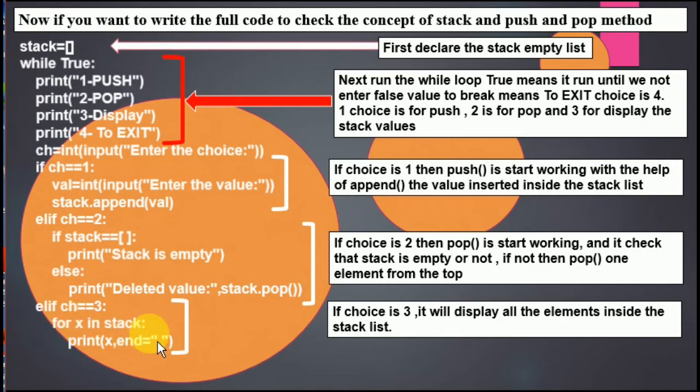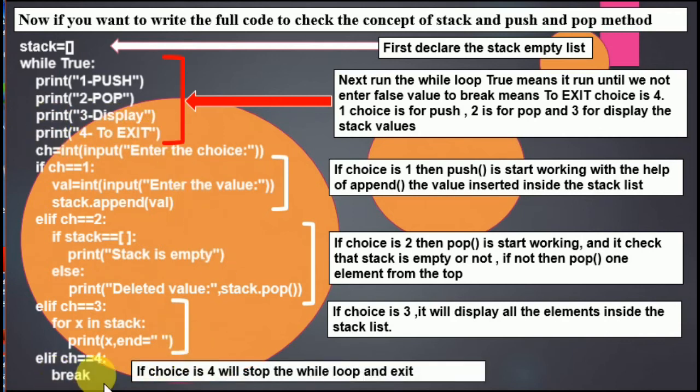You know that this is the for loop that is going to display all the numbers inside the stack. And if you want to come out of the loop, what is the line going to be? You need to write down break. Break is going to stop this loop and you will exit from this loop and come out, and the program is going to be finished. And that is the concept. I'm going to show you practically also how this is going to work.